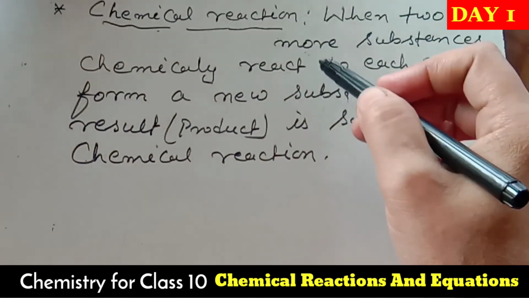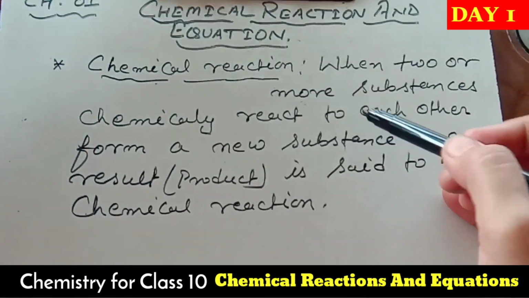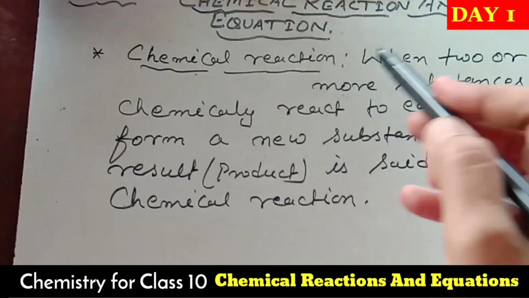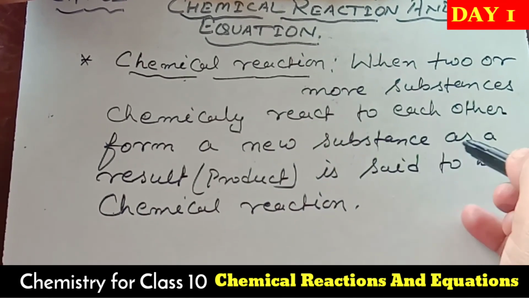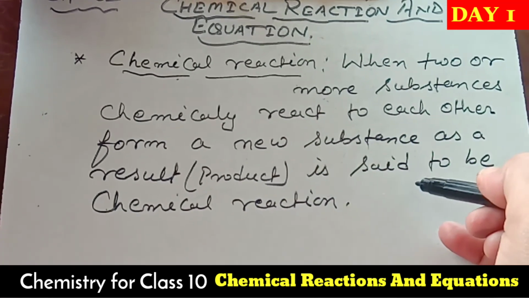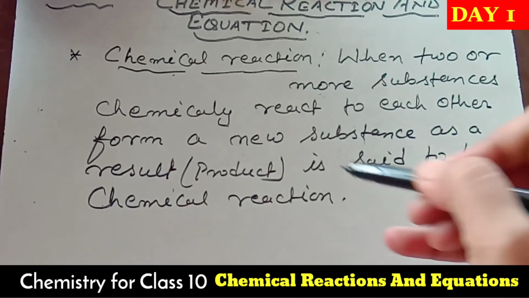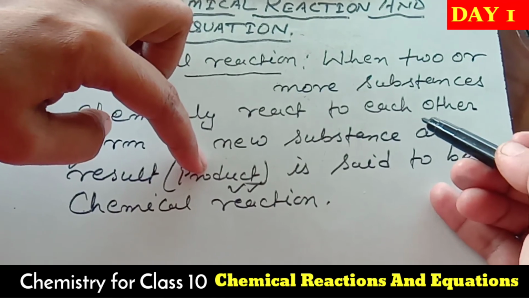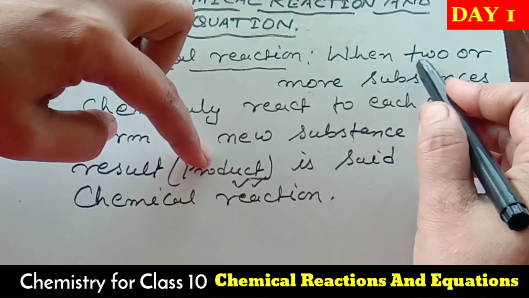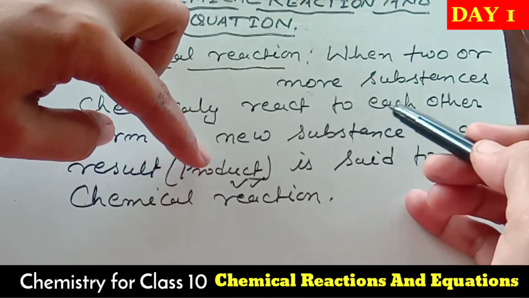When two or more substances chemically react to each other and form a new substance as a result, it is said to be a chemical reaction. That product has different properties from the substances that were there before the reaction.